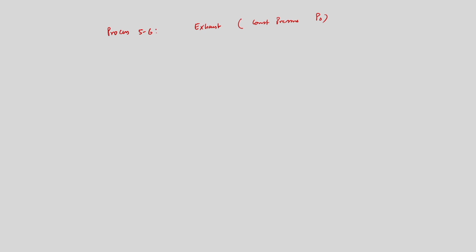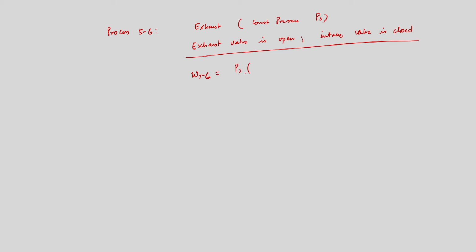Let us say P naught, constant pressure P naught exhaust. Here what is happening? The exhaust valve is open, the intake valve is closed, and while we are having the exhaust process, we will have only a constant pressure process. W 5 to 6 will be equal to P naught into V6 minus V5, equal to P naught into V6 minus V1, because V5 is equal to V1.